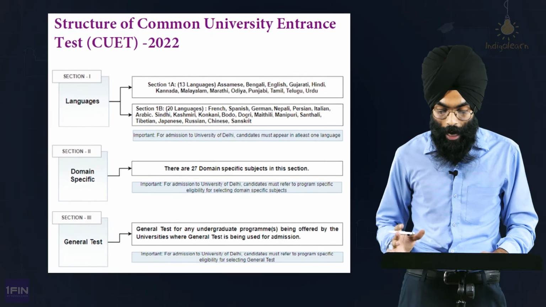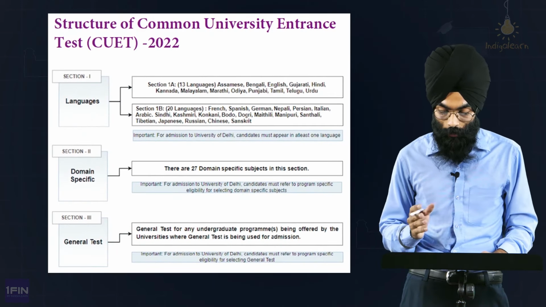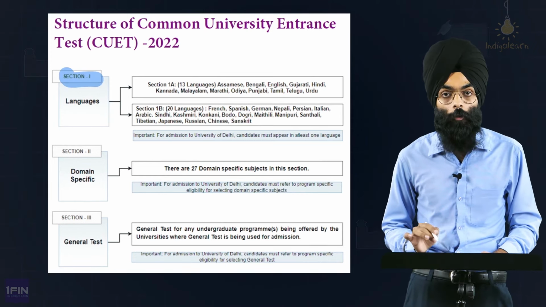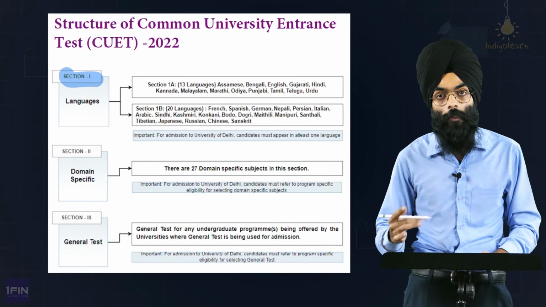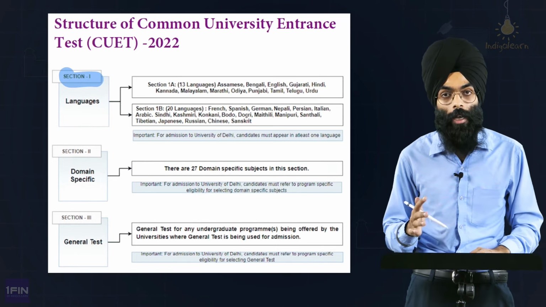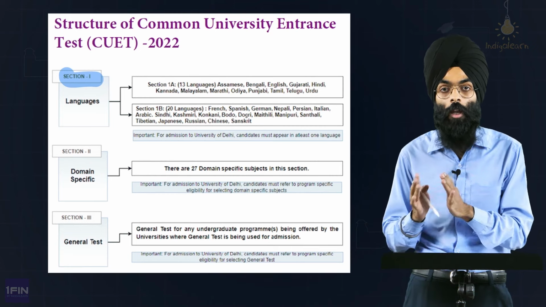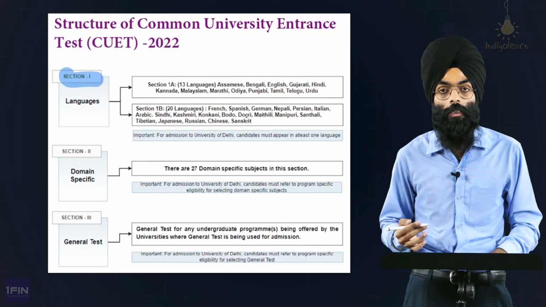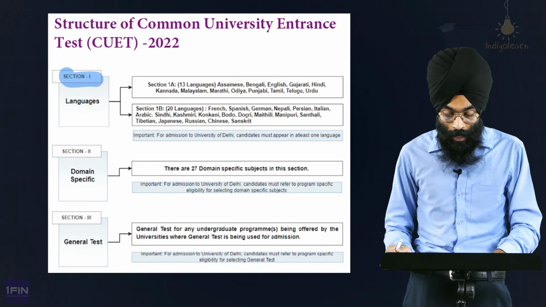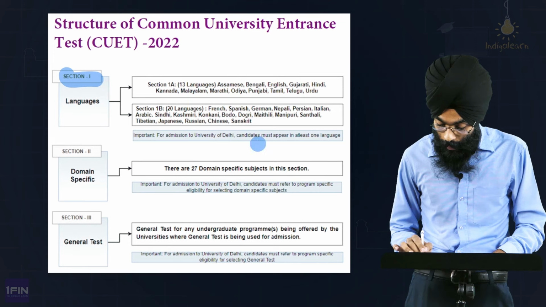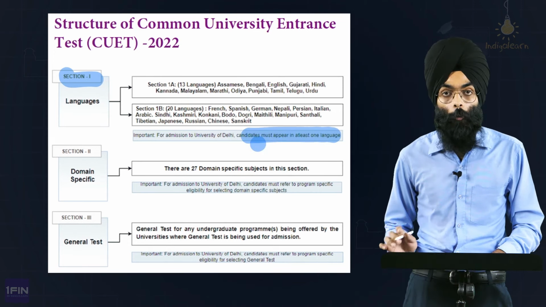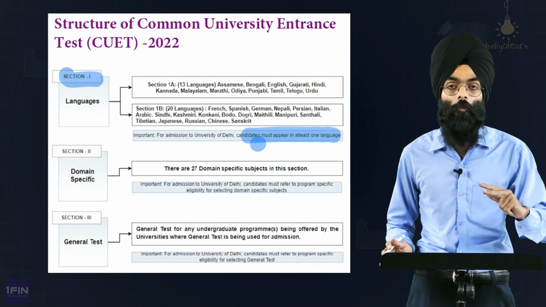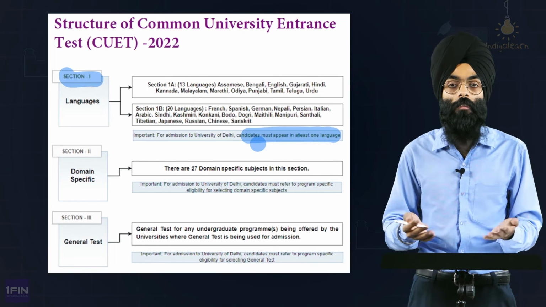Now, just as a quick recap, you would already know by now that the structure of CUET is such that it has been divided into three sections. Section 1 is languages, where they have divided the languages further into 1A and 1B. 1A are basically the main languages: English, Hindi, Punjabi, Malayalam. And section 1B includes other languages like French, Spanish, German. Now for DU admissions, you must note that candidates must appear in at least one language. So if you have studied English, go for it. If you have studied Hindi, you can consider going for either of them. But it's better to always increase your chances and appear for both of them.